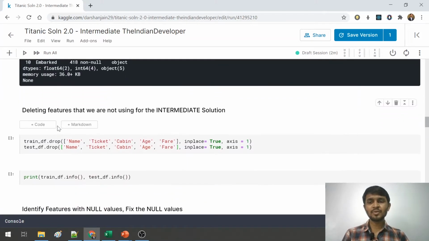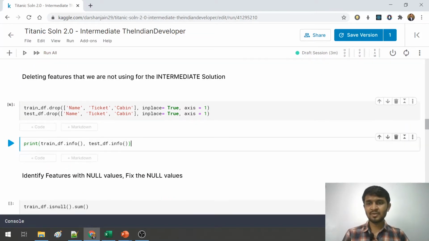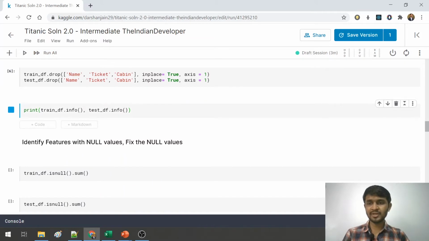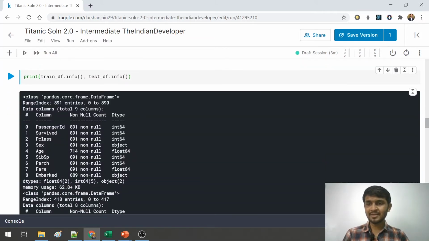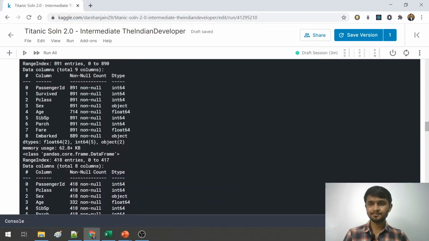As I mentioned previously, we will be exploring two new columns, that is age and fare. So let's not drop those columns. Let me add those columns. And once I run these things, these 3 columns will be dropped from the train and test data frames respectively. And let me see a fresh copy of both the data frames. So I see that there are 0 to 8, that is 9 features for the train dataset, and 0 to 7, 8 features for the test dataset.